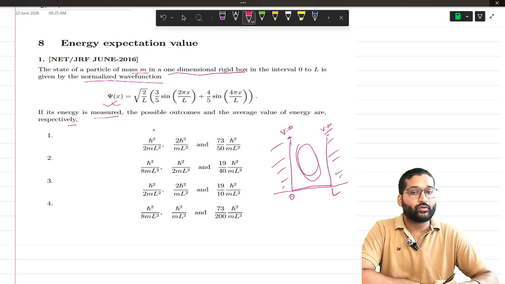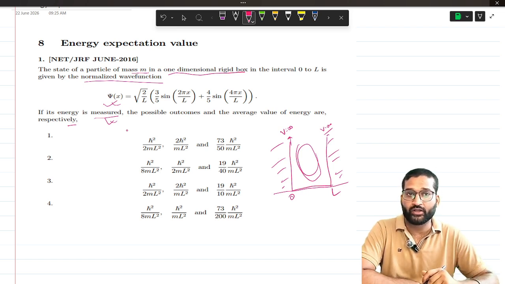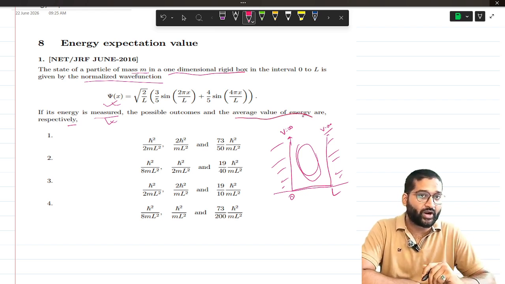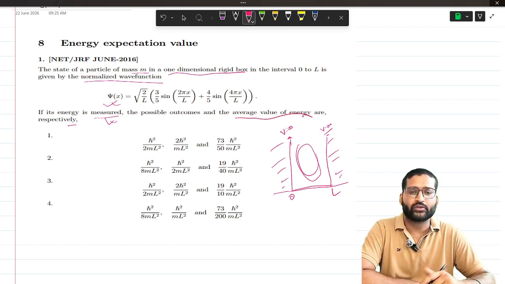So the question is asking: if we measure the energy of the particle, what are the possible outcomes? It means what are the energy eigenstates of the particle, and what is the average value of energy. So let's solve the question.